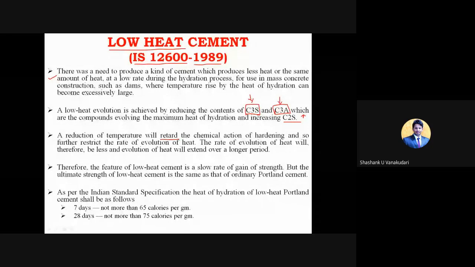But when you have used less quantity of this C3S as well as C3A, the chemical reactions will take place in a lesser percentage. So of course that heat of hydration, or the evolution of heat, is going to be reduced. And here the rate of evolution of heat will therefore be less, and evolution of heat will extend over a longer period.